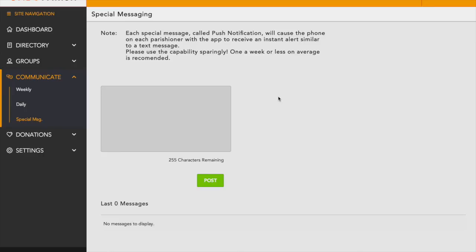Special messages are really interesting and useful when used sparingly. We recommend no more than once a week. They're great especially if you have a big event coming up like a parish picnic. You'll notice that these messages have 255 characters available. Again, this is very small, just a little bit more than a tweet, and so we recognize that it's important to keep your messages very simple and right to the point.